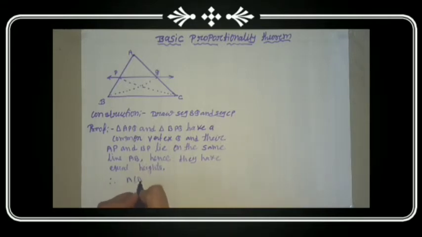Therefore, area of triangle APQ divided by area of triangle BPQ equal to AP upon PB. Triangles having equal heights.